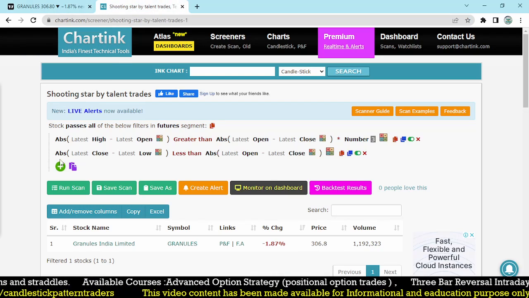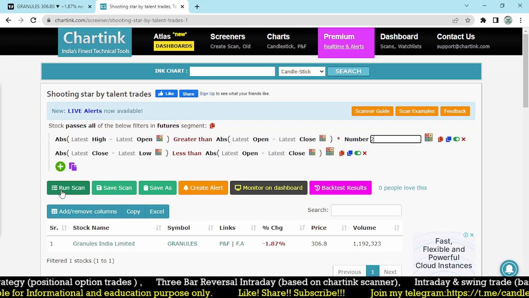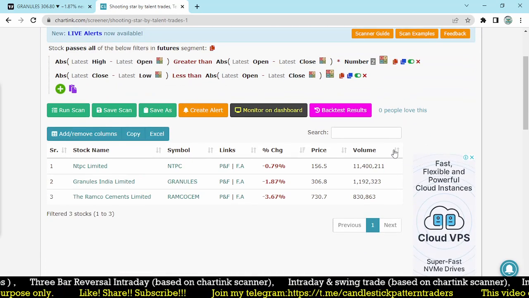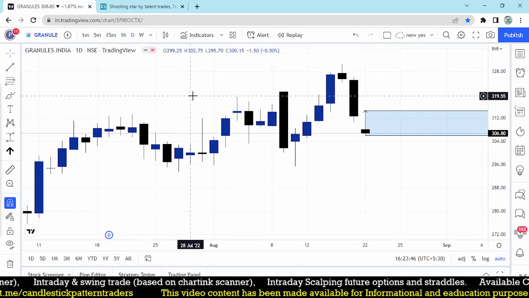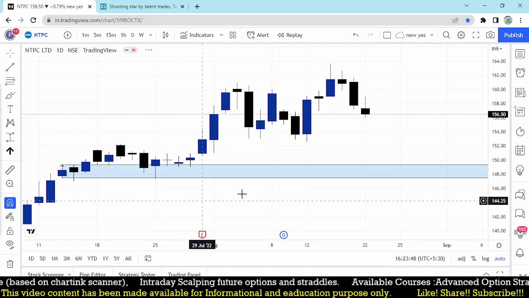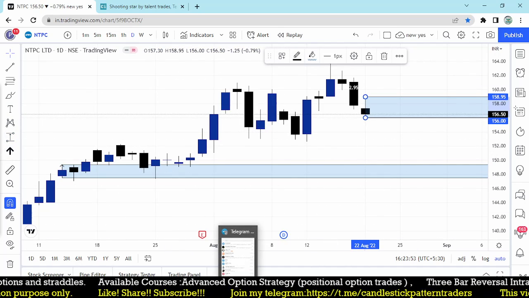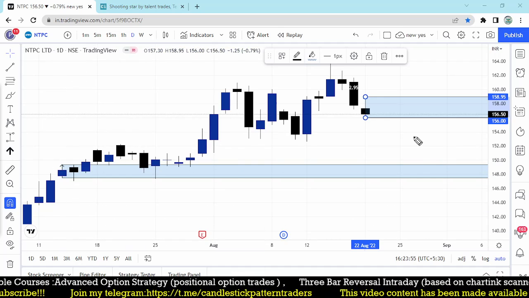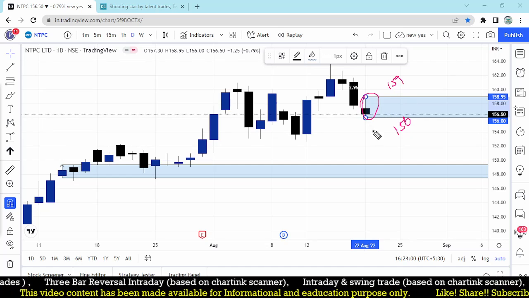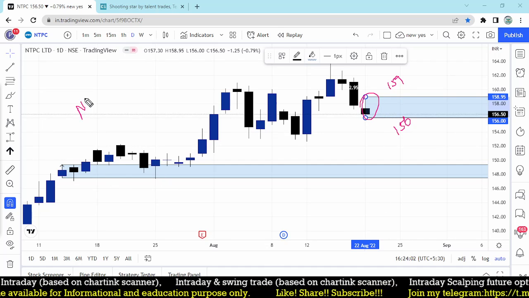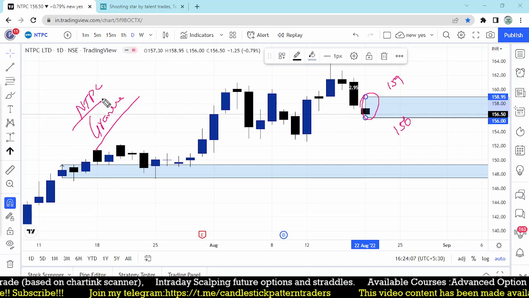Okay, so let me try some other stocks which we are filtering by 2-factor. Let me go to NTPC, Granules and Ramco Cement. I'm not going to focus on Ramco Cement because it's not good for a trade. NTPC also forms a shooting star pattern. So we are going to focus on around 156, and 159 would be your stop loss. Only 2 stocks, NTPC and Granules. Let me check tomorrow how the stocks perform.